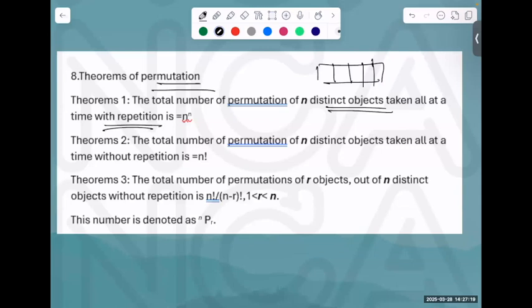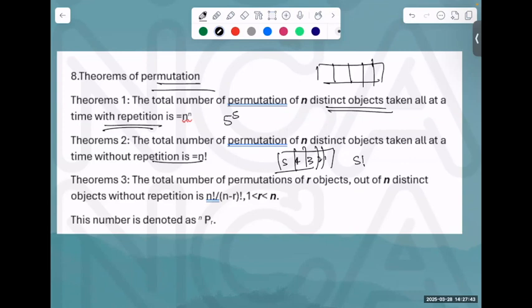With repetition, how can it increase? 5 raised to a power. Yes or no? Next, these are just formulas, which you take as formulas, but I don't use them as formulas. Now I had to fill 5 places, but without repetition. So what will happen? 5 into 4 into 3 into 2 into 1. What is that? 5 factorial. That is n factorial.